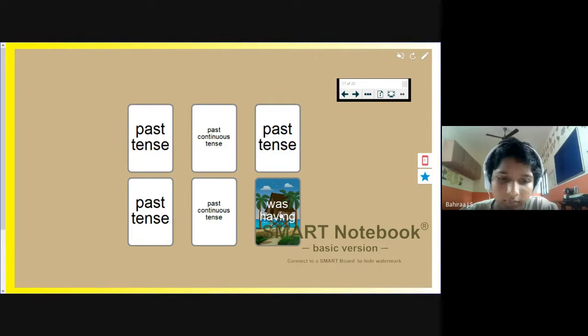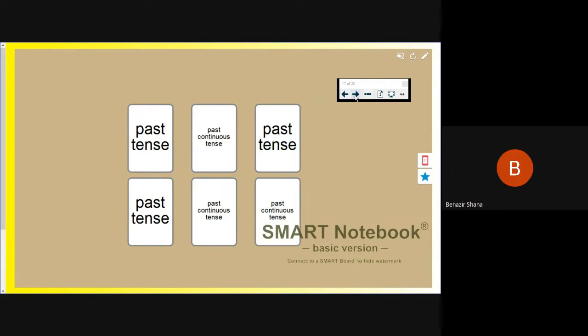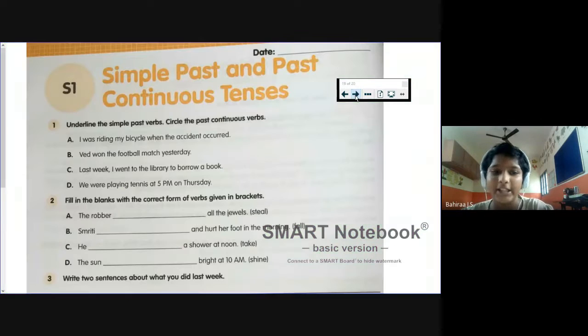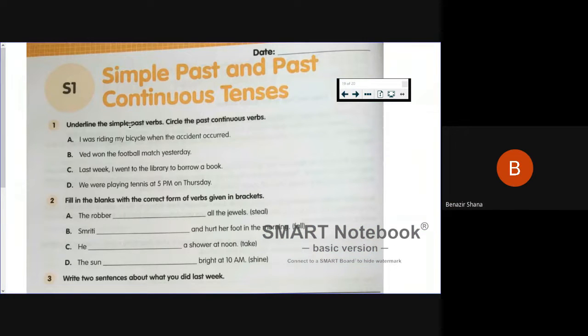So I hope everyone understood the idea behind past tense and past continuous tense, right? Very well. Okay. So underline the simple past verbs. Everyone say me the answer quickly. You can write it afterwards. Say me the simple past verbs. Circle the past continuous tense.